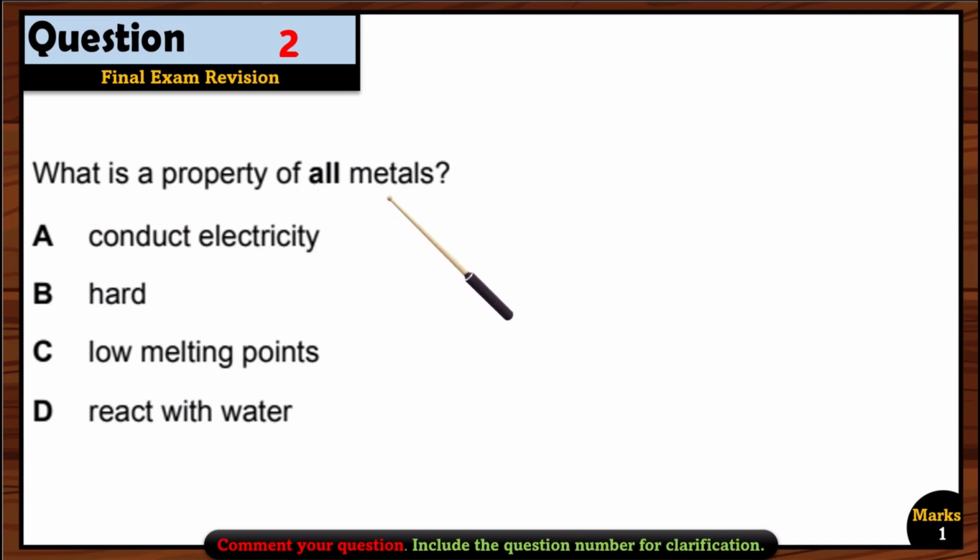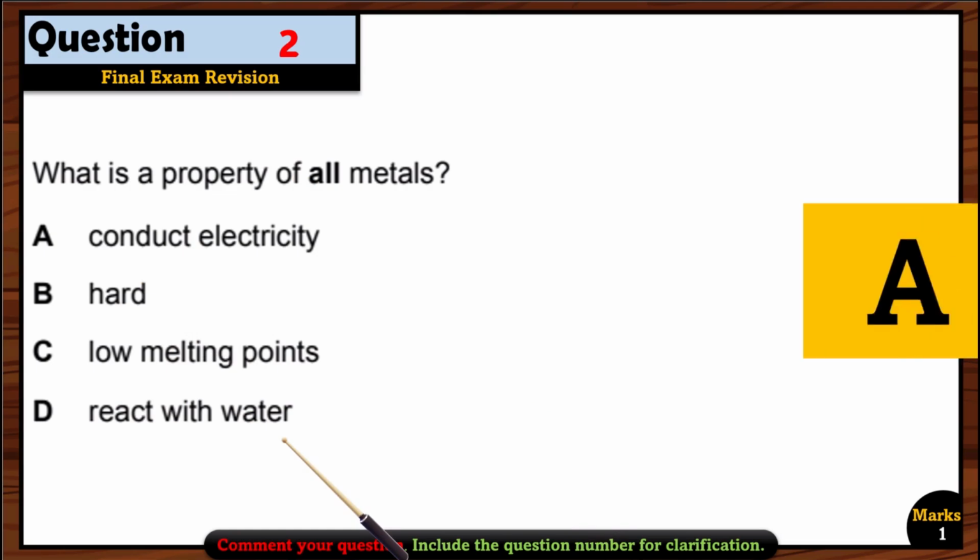What is a property of all the metals? So, conductivity of electricity, yes. Hard, low melting points, react with water. Yes, some metals can also react with water, but not all. So we have to check the property that is common for all the metals. And so that's why option A is the right option over here.